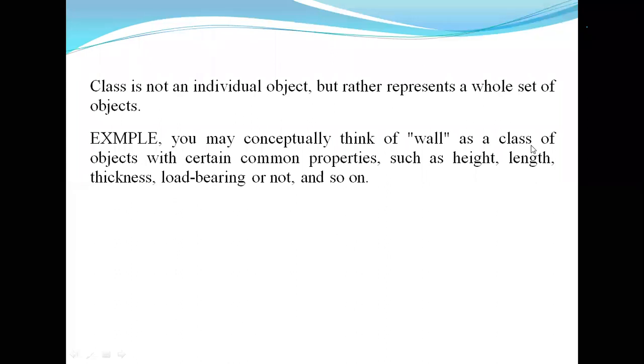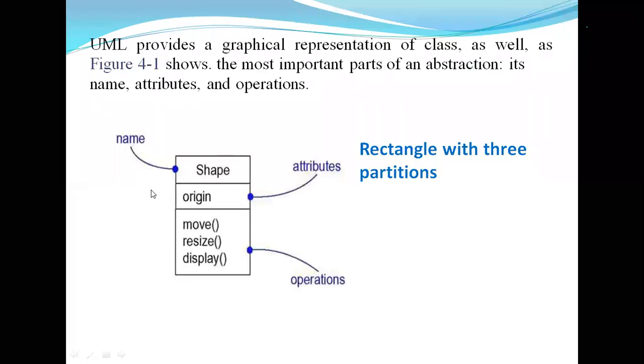Here we consider a wall. Wall is an object having certain common properties such as height, length, thickness, and load bearing. Class is graphically represented by a rectangle with three partitions, as we discussed in the second unit.